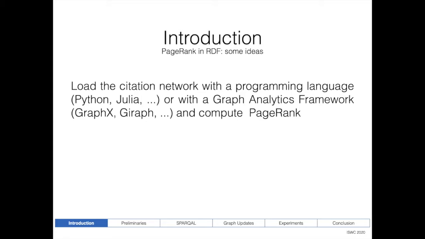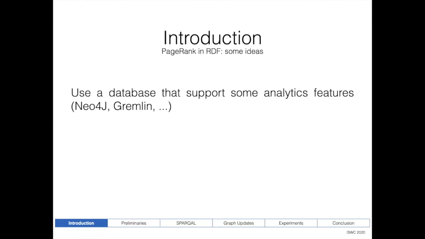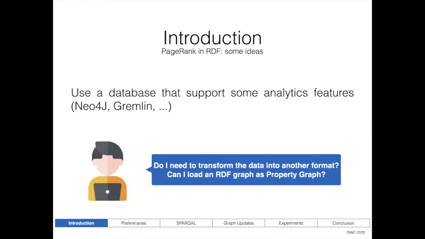But there is a question here: how can we incorporate the information about the authors after computing the PageRank algorithm? And what if I need to do more queries? Is there an easy way to integrate the results with the RDF data? Well, another idea is to use a database that supports some analytic features such as Neo4j and Gremlin. But the problem here is that I need to transform my data to a property graph model, and this implies a lot of work that maybe I don't want to do.